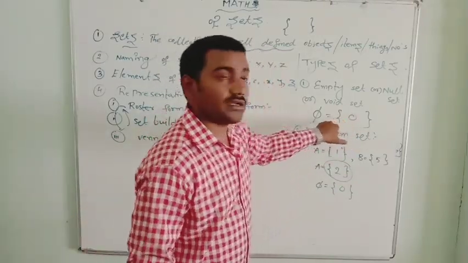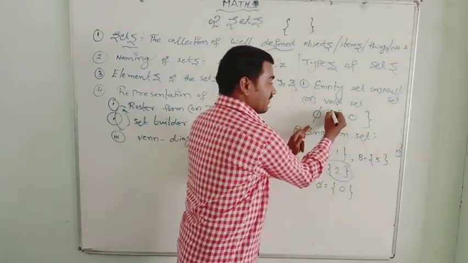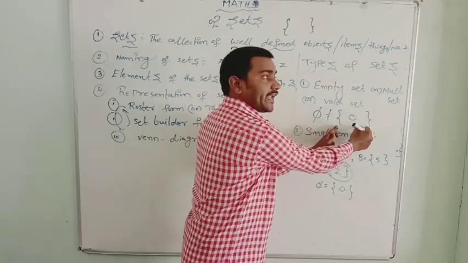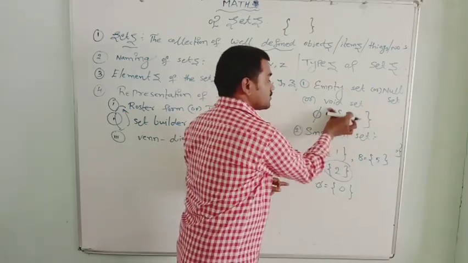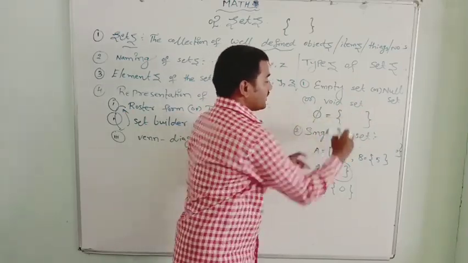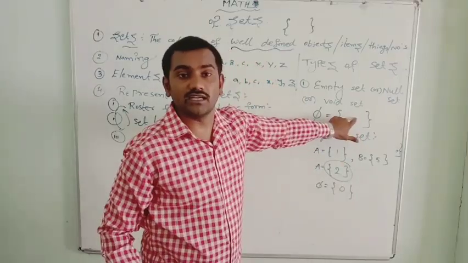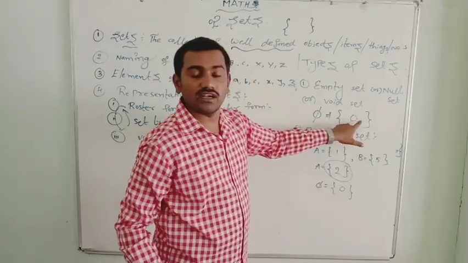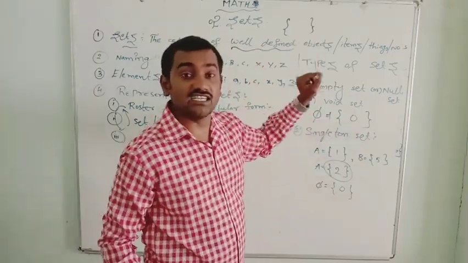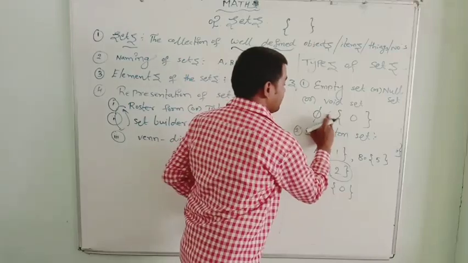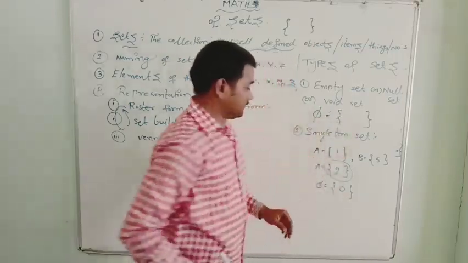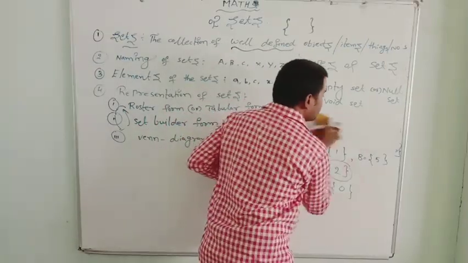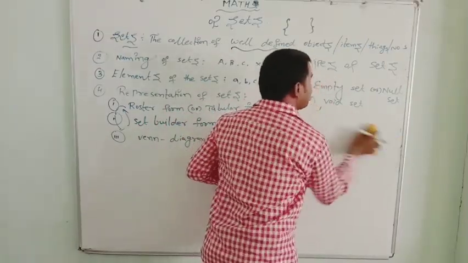Here these both are not equal in this condition, because one is an empty set and the other is not an empty set. It contains the element 0. So if you want to make it equal, B equal to the empty set, this is equal. Now B equal to 0 is not an empty set. It contains the element 0. Remember, this is very important. Okay. Next, empty set is completed. Singleton set is completed. Next set is finite set.